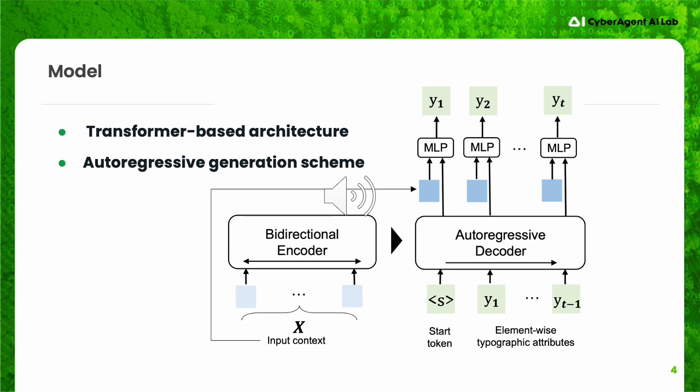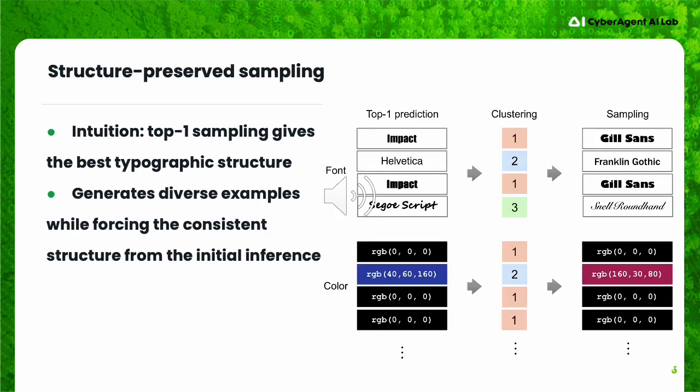We build an encoder-decoder architecture based on transformer to effectively capture the interaction among the inputs and the target attributes within the attention mechanism. Our architecture combines path-style transformer blocks with skip connections between the input and output to each element. We adapt an autoregressive decoder to model the joint distribution of typographic attributes.